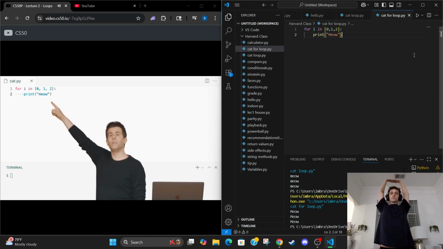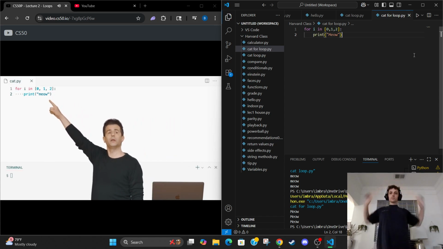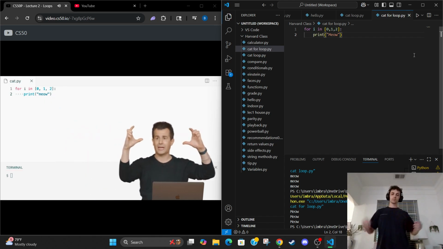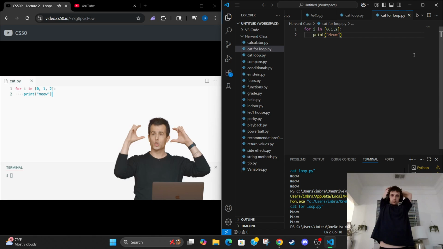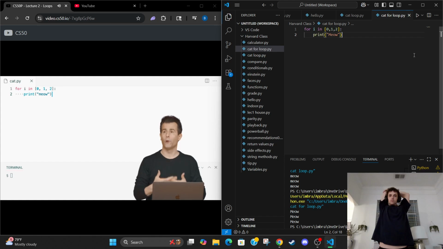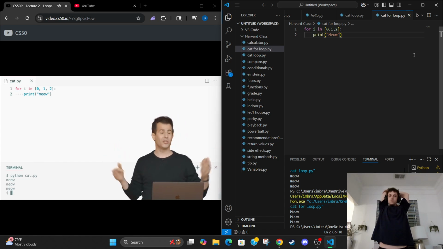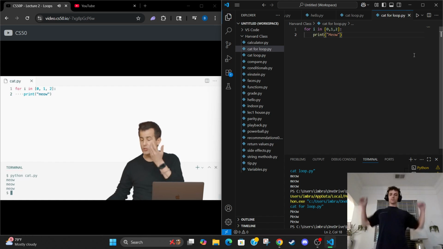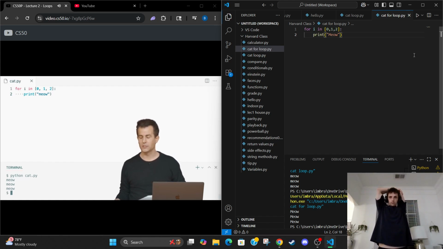The list in this program is exactly that, 0, 1, 2, and notice the square brackets. Those aren't parentheses. Those are square brackets that represent a list. That's how you know visually as the programmer, and that's how Python knows as the language, that you intend for that to be a list. So let me go ahead and run this, python of cat.py, and it works just the same. But it's only 2 lines. It's pretty readable once you have familiarity with that construct.